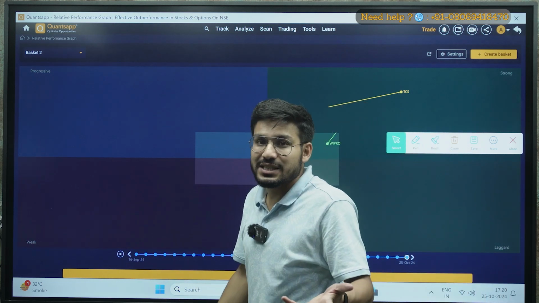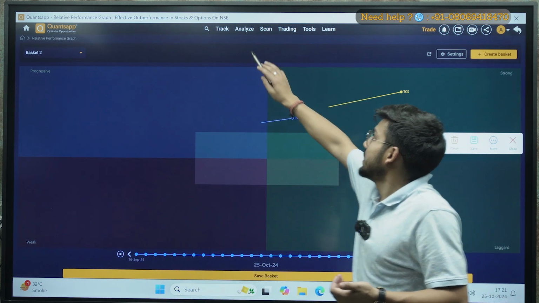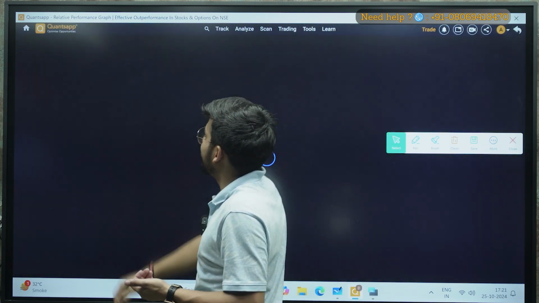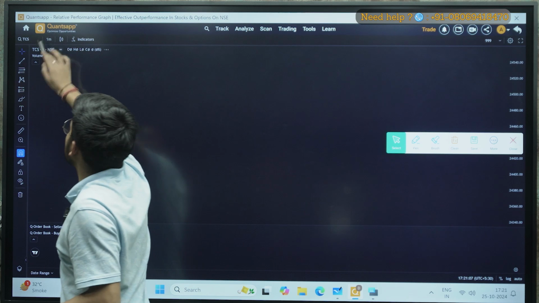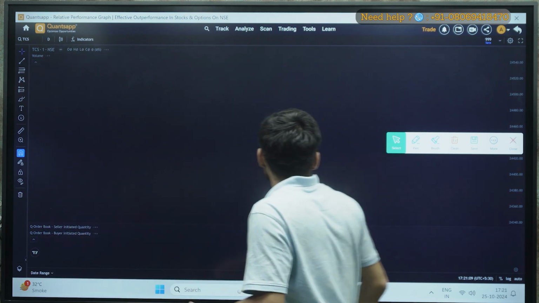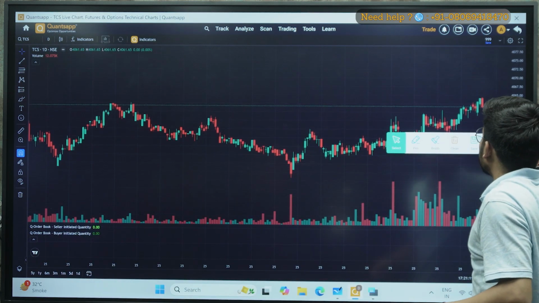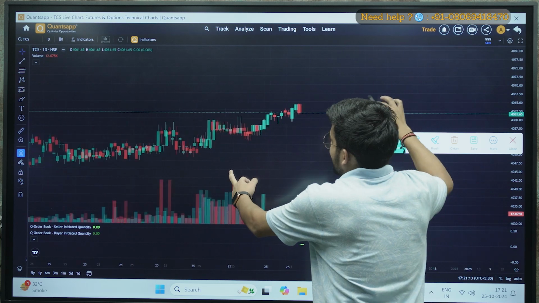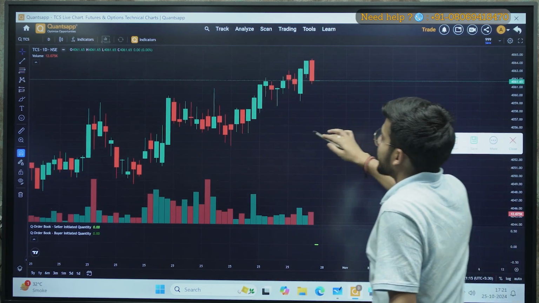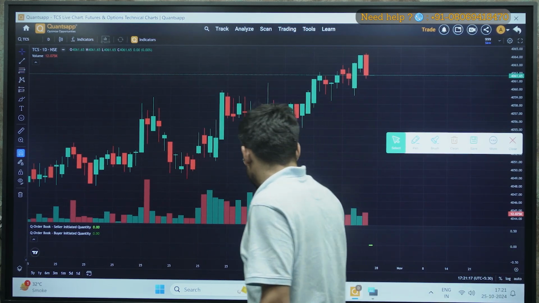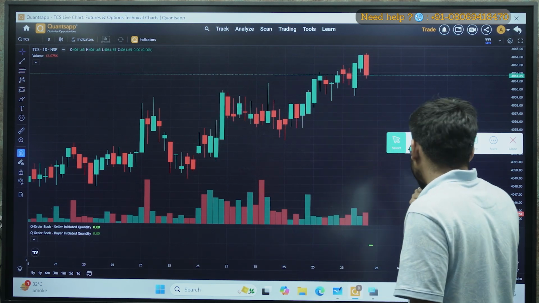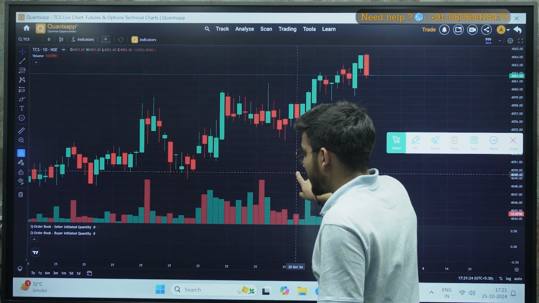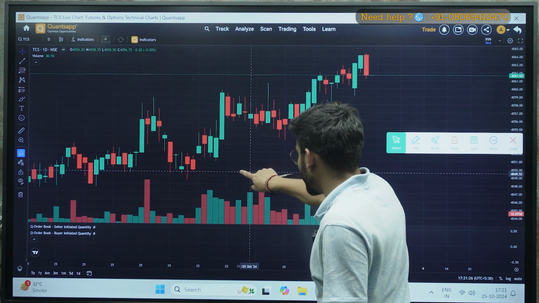Let's see the chart of TCS once again. So we will open the chart here. I have selected TCS, and I will choose the time frame of 1 day. So from the 15th of October, let's see which is the 15th October. I have selected a daily time frame, right? So on the daily time frame, this is my 25th October.